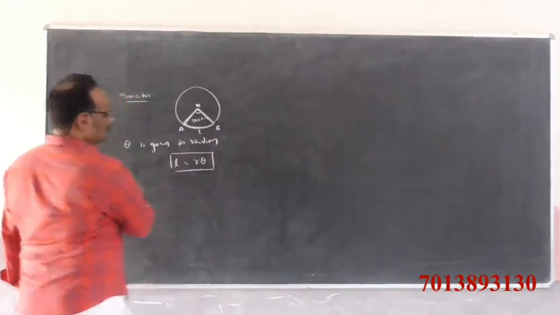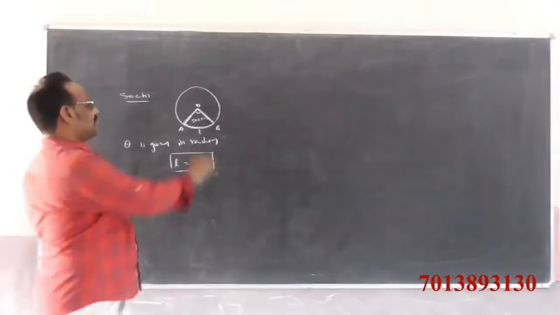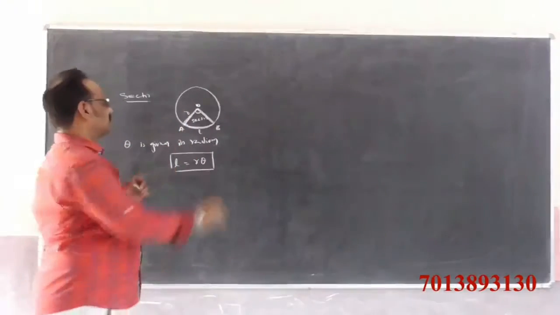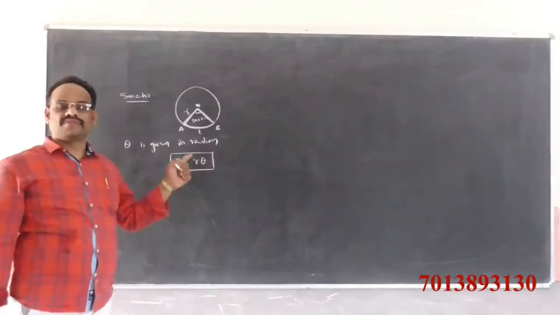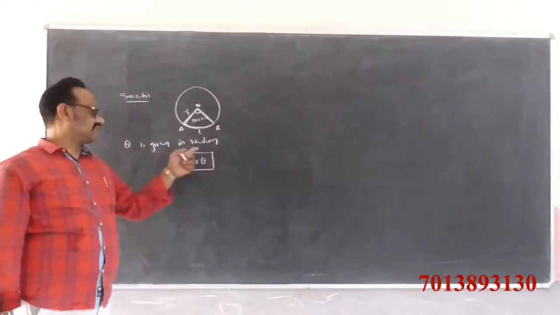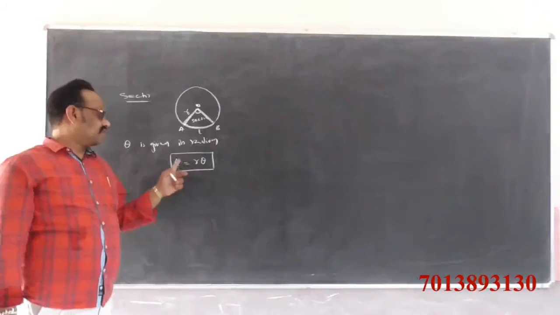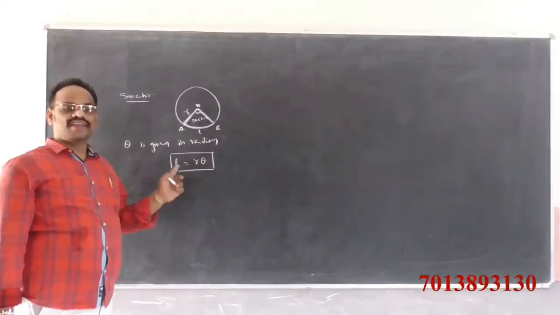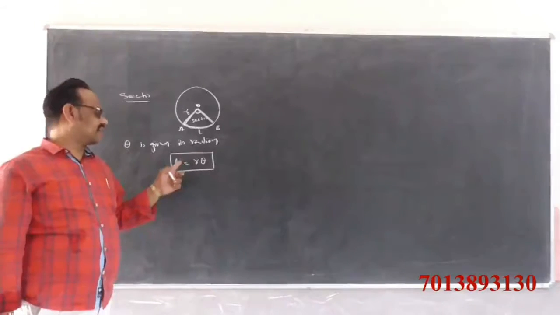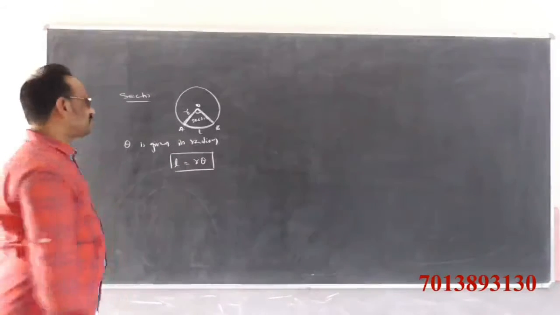Length of the arc is equal to r theta. r is nothing but the radius, and theta is nothing but this angle. Theta must compulsorily be in radians. So when theta is given in radians and r is given, the length of the arc L is equal to r theta.